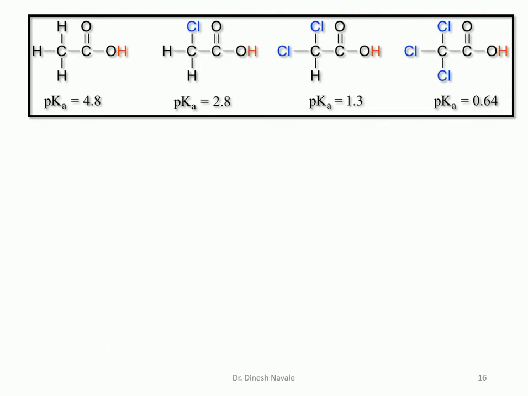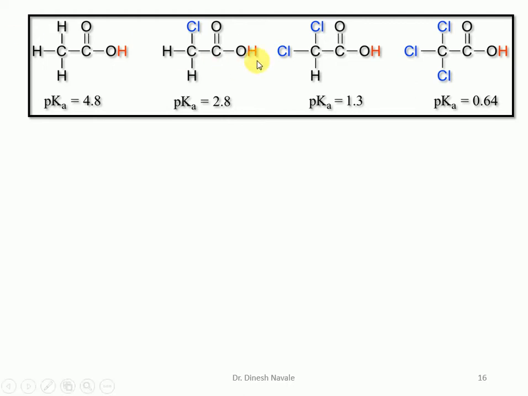Now another example, which is acetic acid, chloroacetic acid, dichloroacetic acid, trichloroacetic acid. And we are going to observe there is a halogen atom. So the halogen atom will contribute the minus I effect, and it will be responsible for more stability of the corresponding acid.